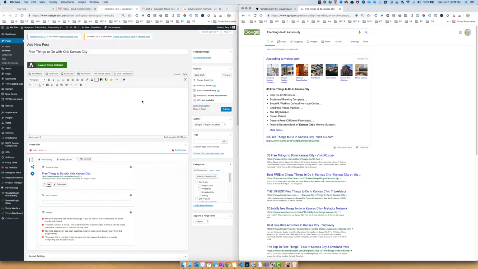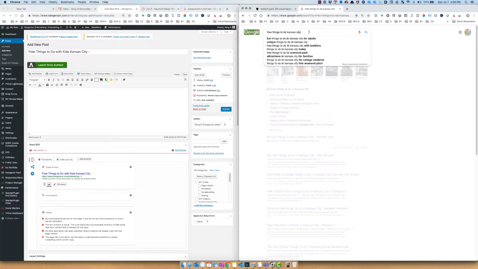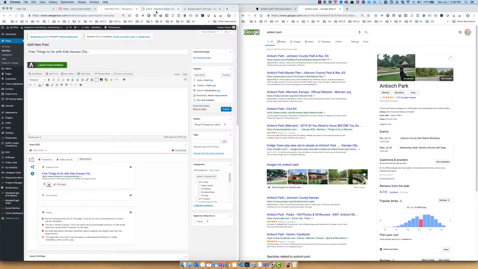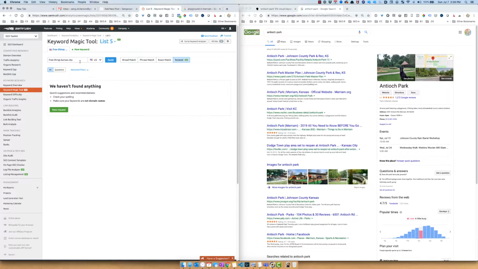So what I have here on the left is my WordPress site, and I'm going to basically outline my blog for you so you can understand how I do the research. So I'm thinking that Antioch Park may be one of the words that I would be able to use. So I'm going to go to Google and type in Antioch Park, right? And I'm going to go to SEMrush and search for Antioch Park.